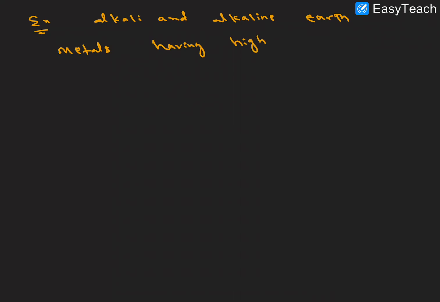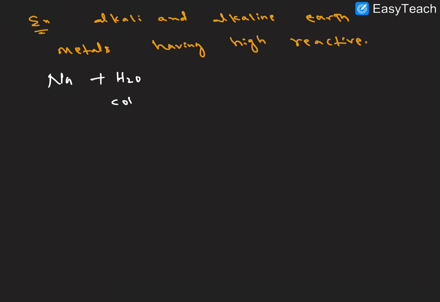A few examples we will discuss here on the reactivity of metals. Example: alkali and alkaline earth metals have high reactive nature. For example, sodium metal is at the top of the electrochemical series.